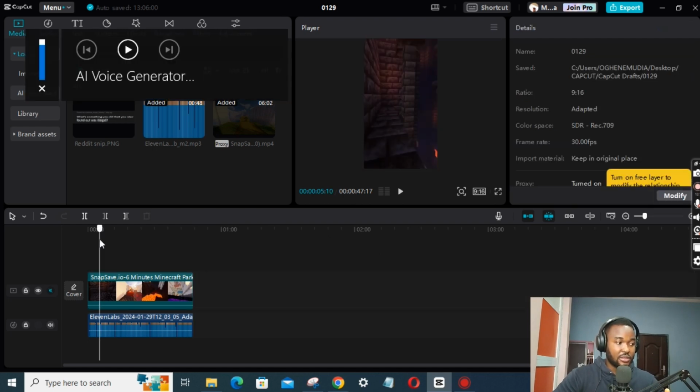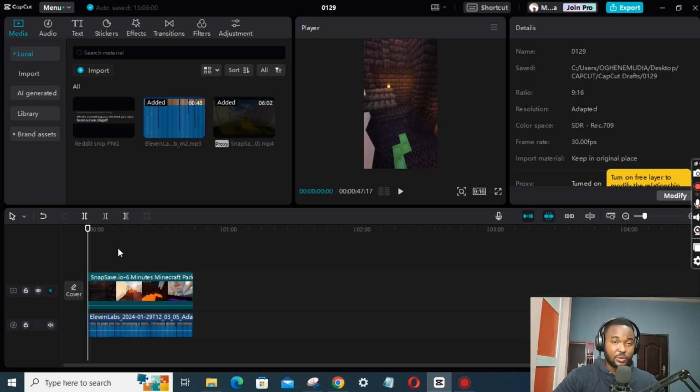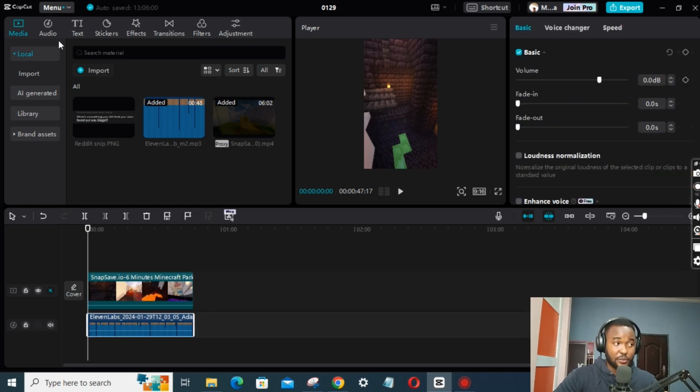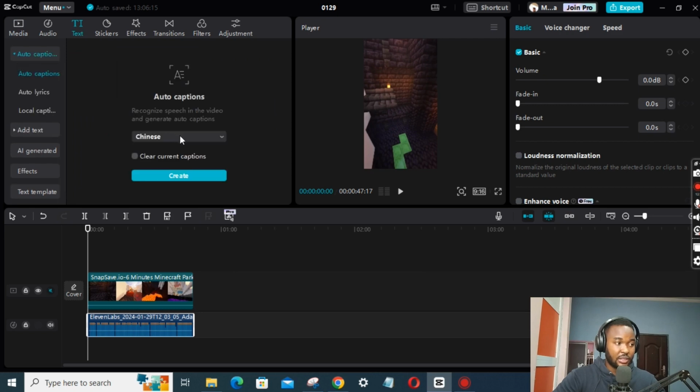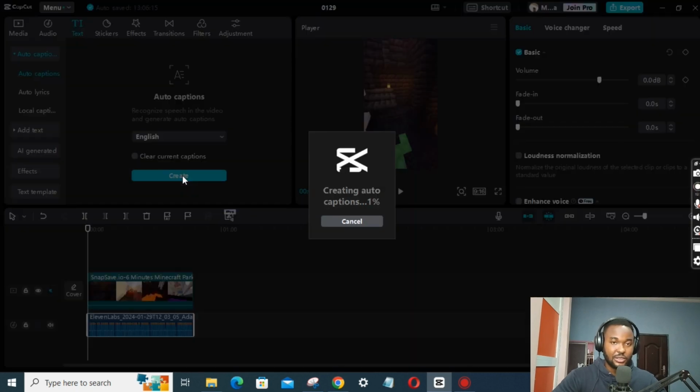After doing that, CapCut has its own caption generating function. Just go to text, go to auto captions, then change it from Chinese to English and create captions. You can do the captions in different languages, but what we are interested in right now is English. We'll just give it a minute to generate.